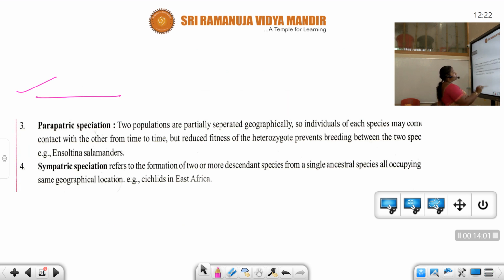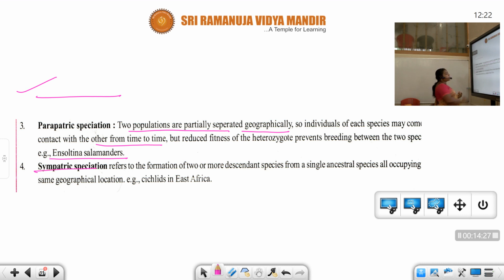Here, two populations are partially separated geographically. So individuals of each species may come in contact with the other from time to time. But reduced fitness of the heterozygote prevents breeding between the two species. Example, Ensatina salamanders are the best example of this speciation.